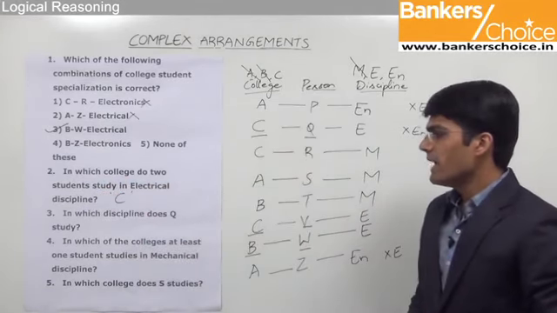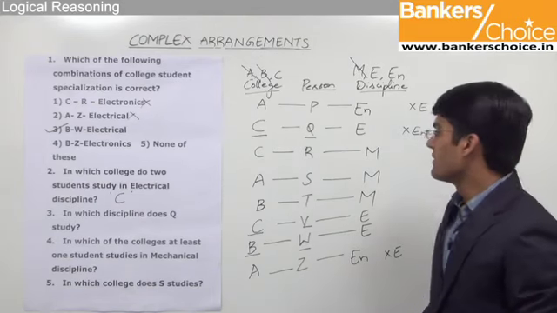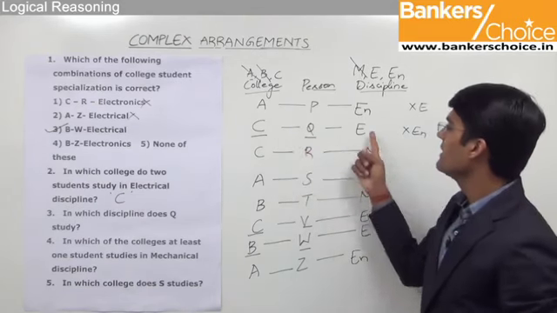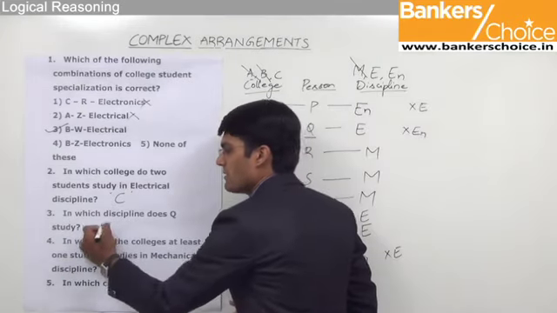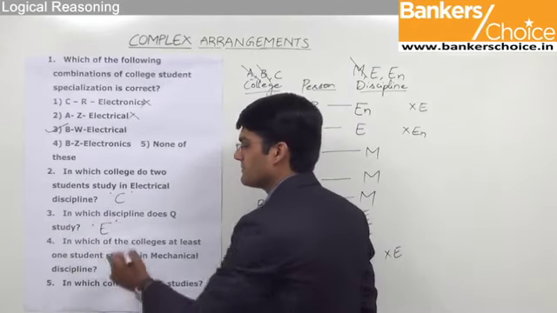The third question is, in which discipline does Q study? So from the assignment we know that Q studies electrical. So the answer for question 3 is electrical.